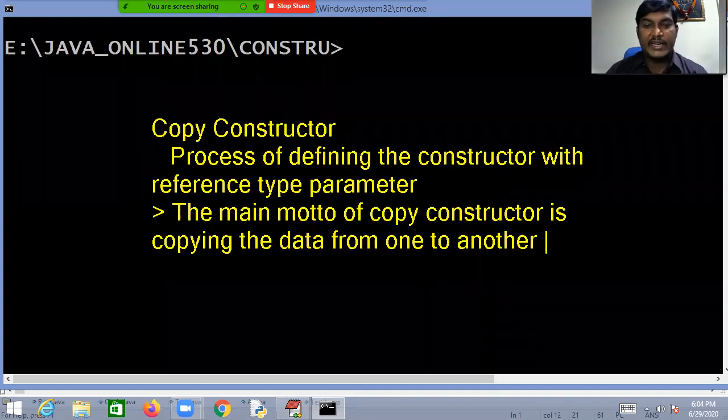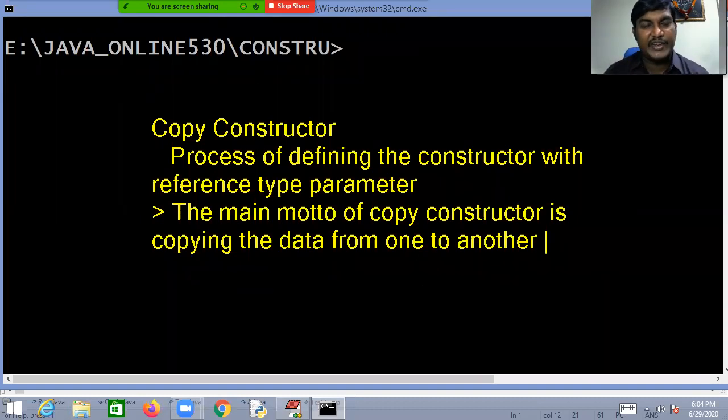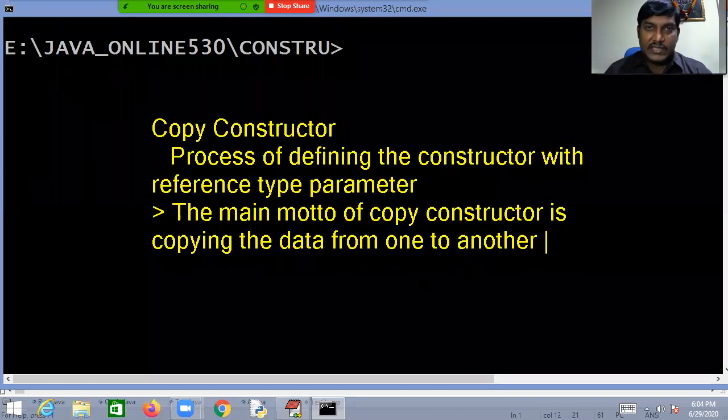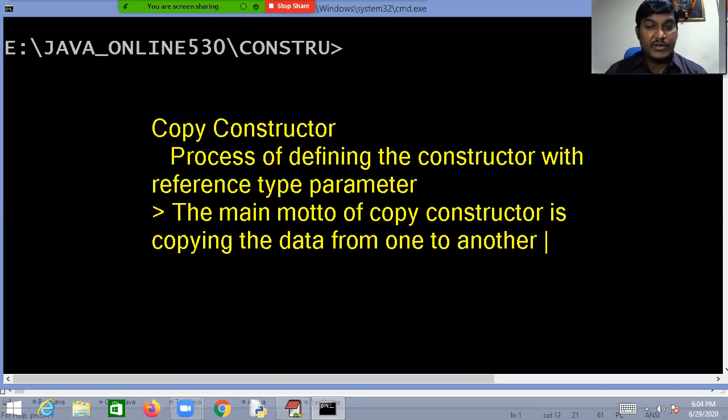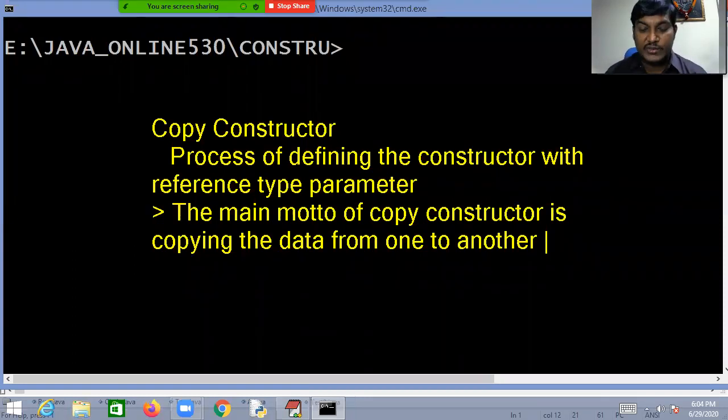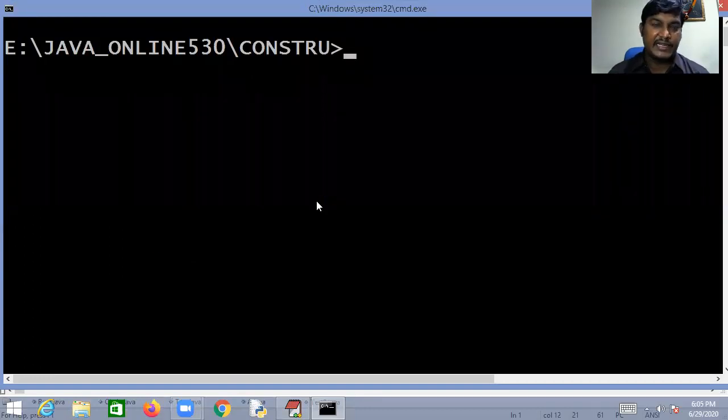The main motto of copy constructor is copying the data from one object to another object. Let me finish this topic so that types of constructors will be finished here. What is a copy constructor? The process of defining the constructor with the reference type parameter. What is the main motto of copy constructor? Copying the data from one object to another object. Let me show you this practically now.